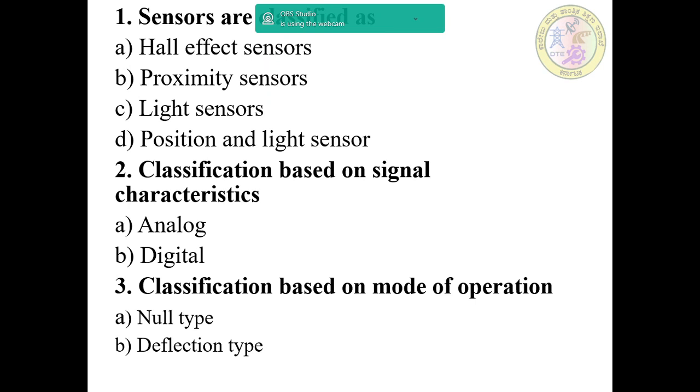Next, sensors are classified. These are the main classifications of sensors: Hall effect sensors, proximity sensors, light sensors, position and light sensors. Again, sensors are classified based on signal characteristics, analog as well as digital, and then based on mode of operation, classified into null type and deflection.